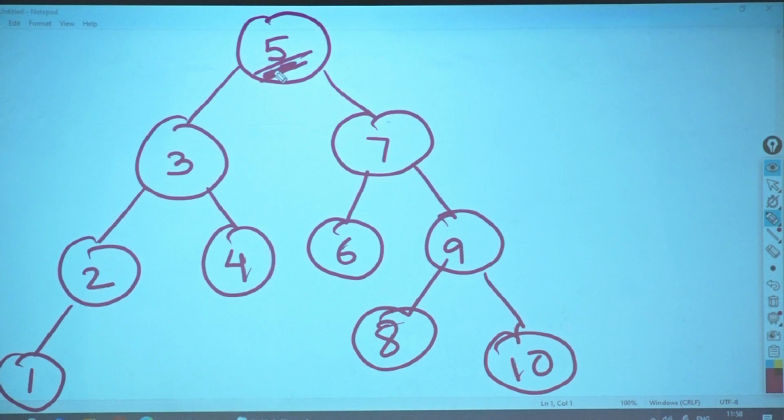Is the target value less or more than 5? What is the target value? What do you need to find? The successor of 2 you need to find. What is a successor? Who is greater than me? Okay? Now whenever anybody is greater than me, please listen to this carefully.